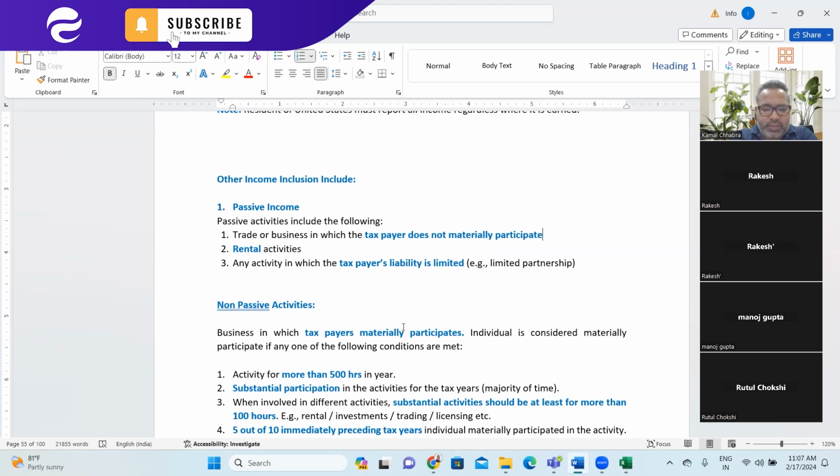Any idea what is passive activity? Anything you remember from the first or second class?